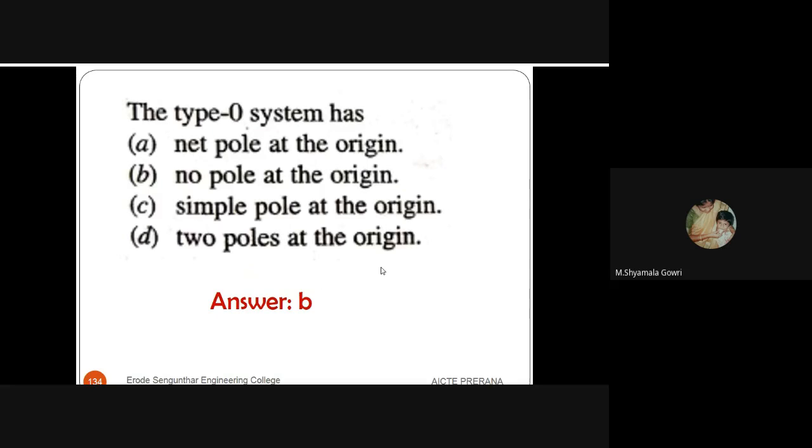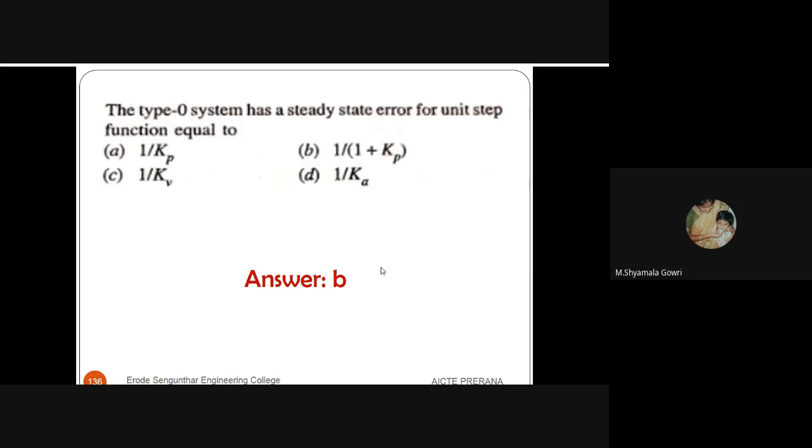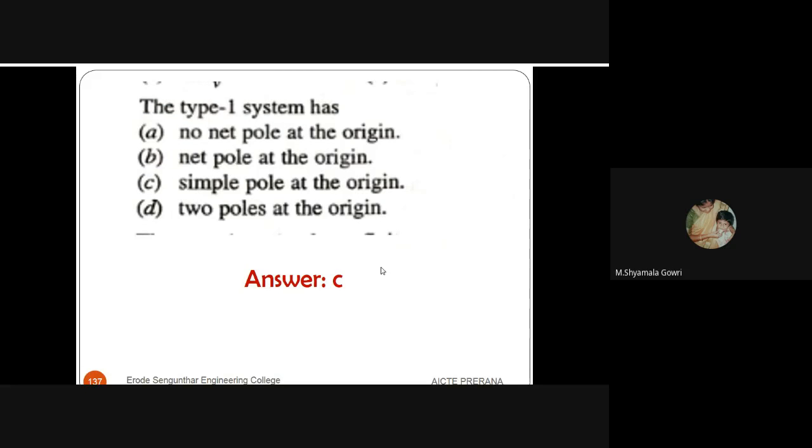A type 0 system has no pole at the origin. A type 1 system has one pole at the origin. A type 2 system has two poles at the origin. So based on the number of poles at the origin, the type of the system is classified. A type 0 system has a finite non-zero value of Kp, and its steady state error is 1 by 1 plus Kp.